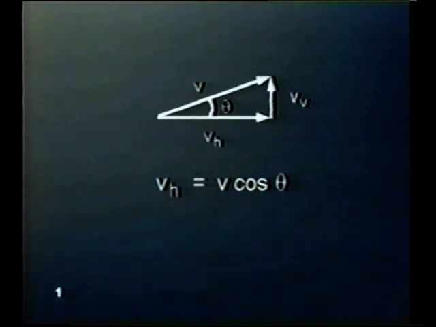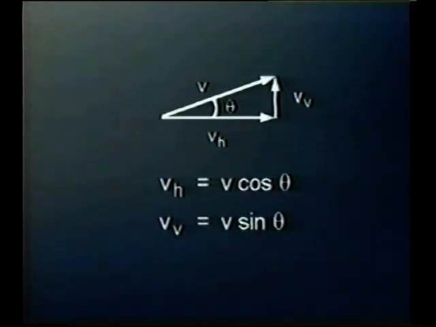The horizontal component of a projectile at the instant of launch can be determined by multiplying the initial velocity, v, by the cosine of the angle of launch measured from the horizontal. Acceleration due to gravity does not act on the horizontal component. For that reason, the horizontal component of velocity is constant throughout the flight of the projectile, provided air resistance is not considered. The vertical component at the time of launch can be calculated by multiplying the initial velocity by sine theta. Acceleration due to gravity does act on the vertical component.